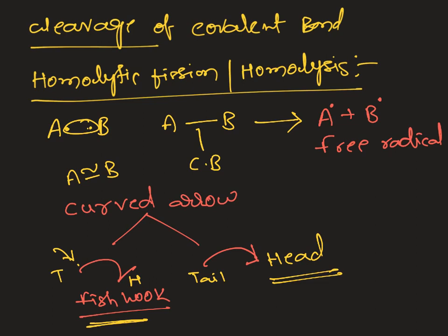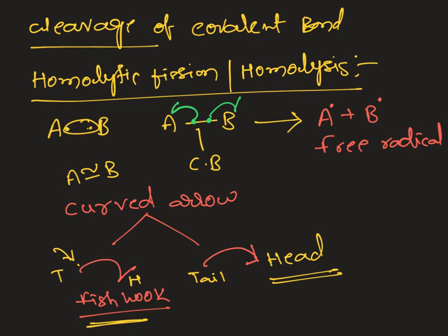Here single electron transfer is taking place between the atoms. How can I represent it here? This electron is shifted to A atom and this is shifted to B atom. As a result of homolytic cleavage, there is always formation of free radicals, and this is the representation of homolytic cleavage.